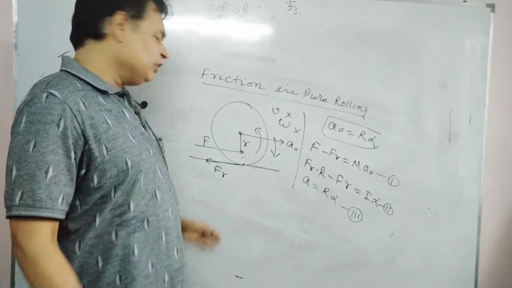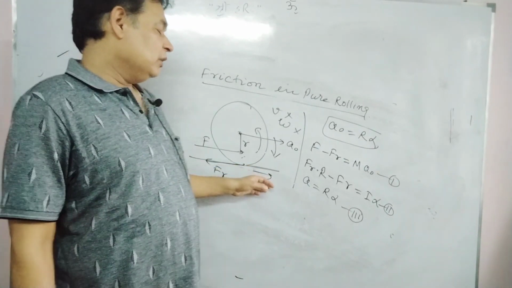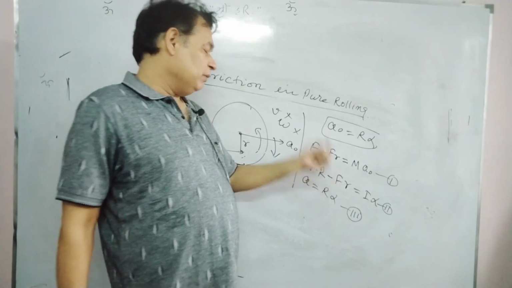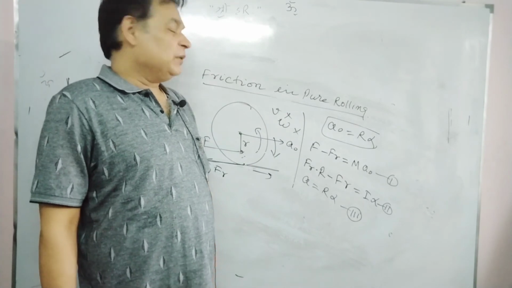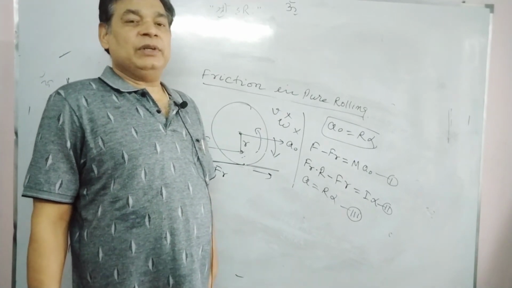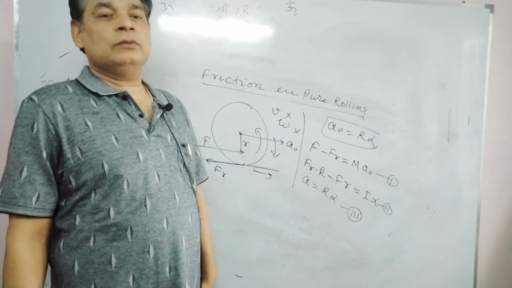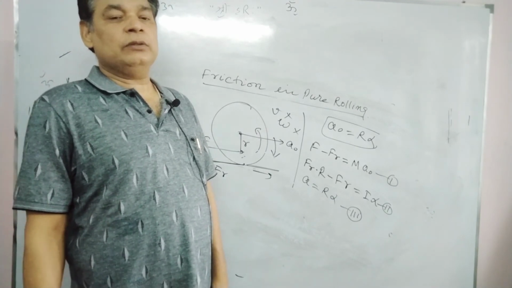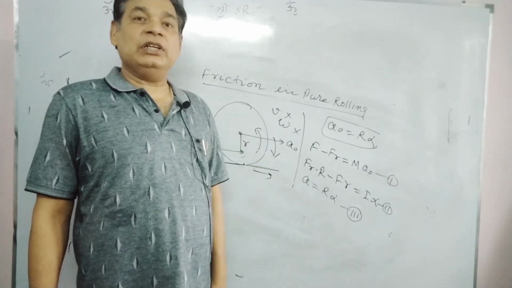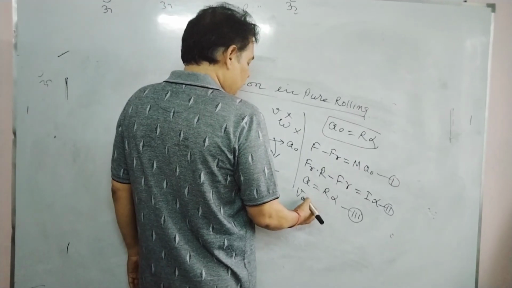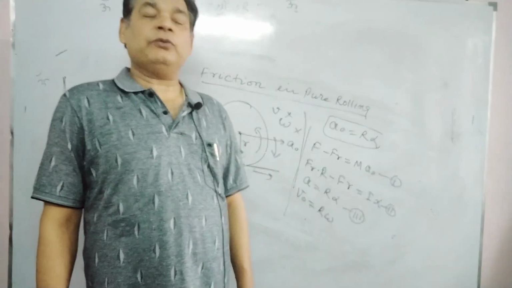Why? Suppose we don't know the direction and I have taken friction in this direction. Then I will write the equation according to this direction. This will be positive. And after writing this equation, if the friction comes out with a negative value, we can correct the quantity which was initially assumed wrong. So always try to write this equation. Whenever you need, you can write v naught equals R omega for pure rolling. With the help of this equation, we can solve different questions regarding pure rolling.